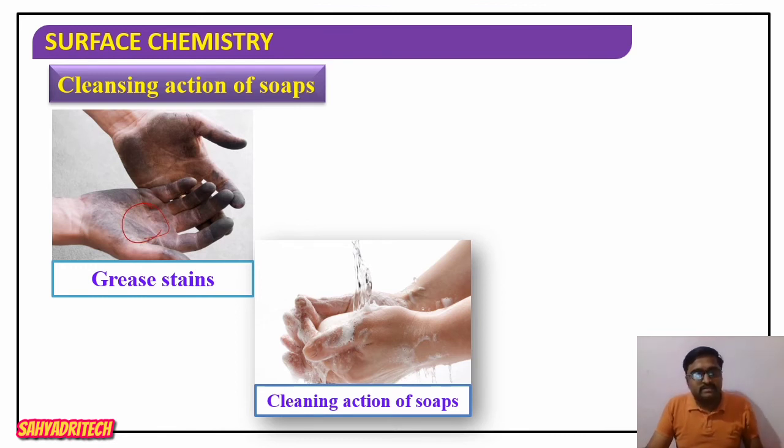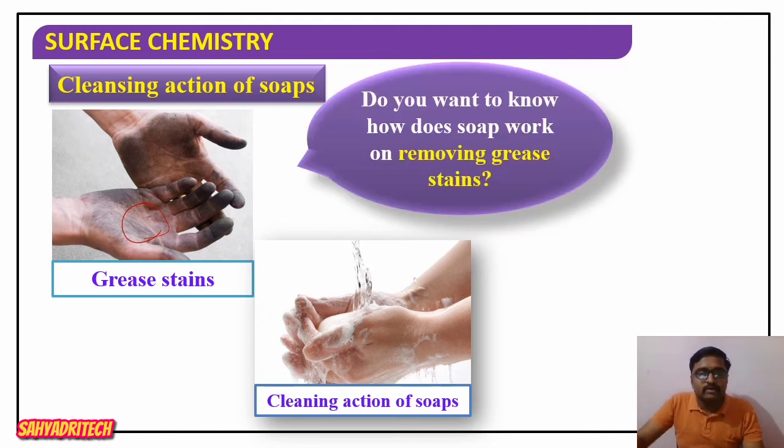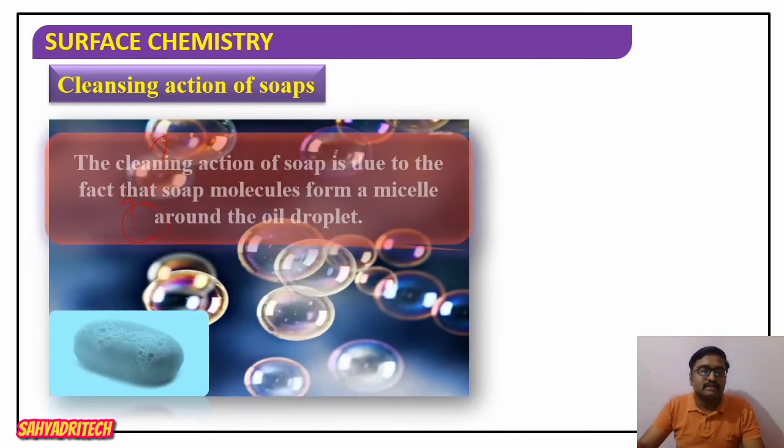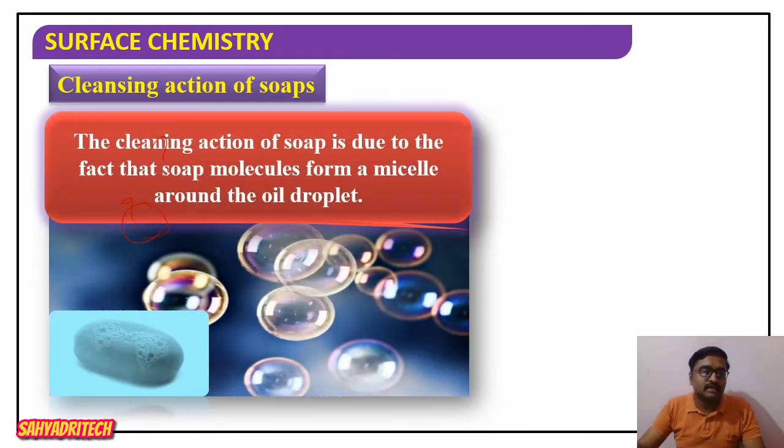When we wash our hands, what happens to the stain? All stains are removed from our surface. Do you want to know how soap works on removing grease stains, how that stain is removed, and where the stain goes after washing with soap? That deals with a concept called the cleansing action of soap.